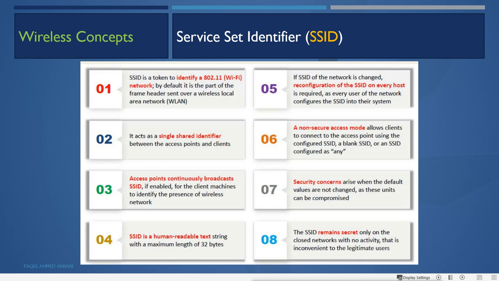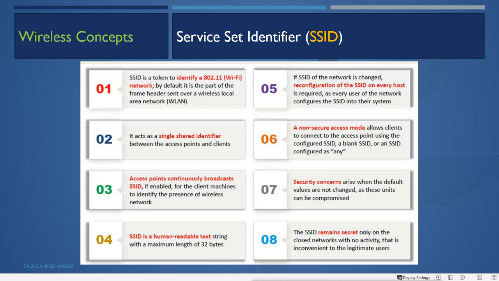Because this SSID is actually used for connecting the devices, if I change the SSID from my router, my AP, then what? All the devices which are using that AP have to also change the name of the SSID. Otherwise, they will not be able to connect, because they will still be searching for the old SSID, and the AP is now working on some other SSID.